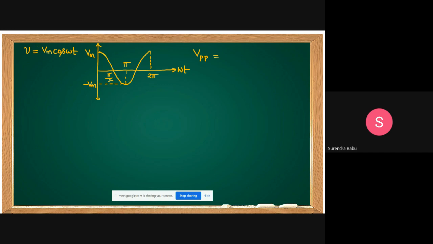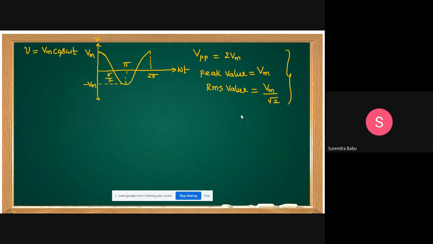The peak to peak value is 2 Vm, students. Peak value equal to Vm only. Then what is the RMS value? Vm by root 2.